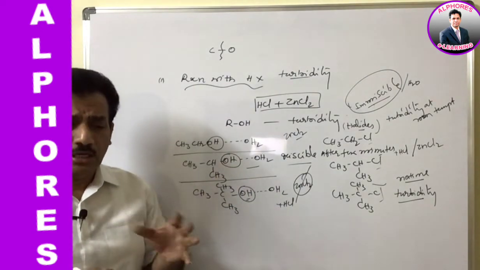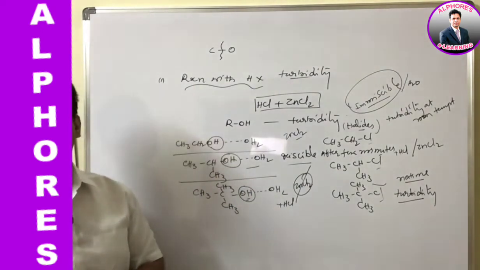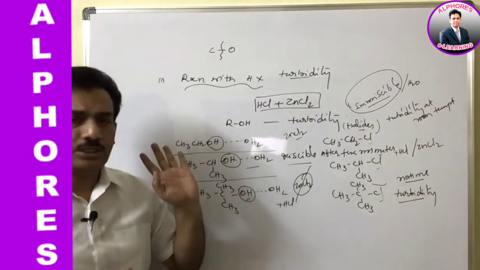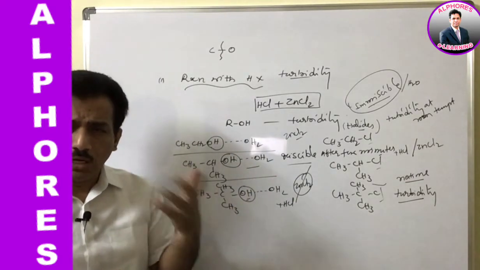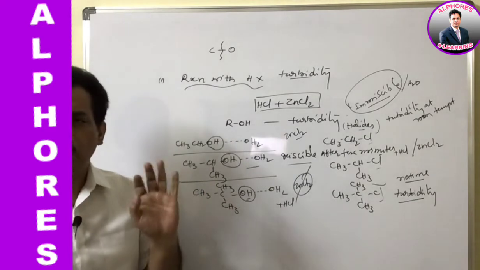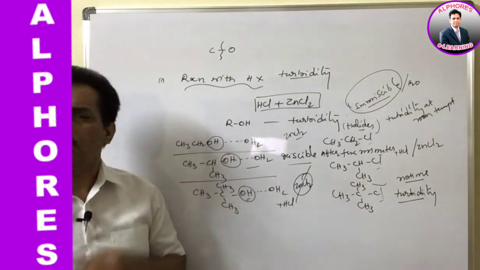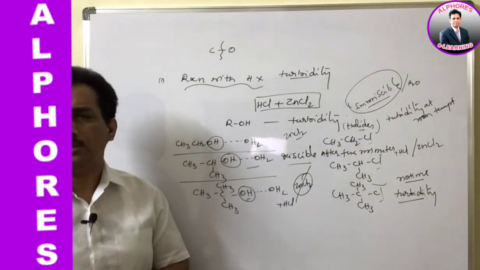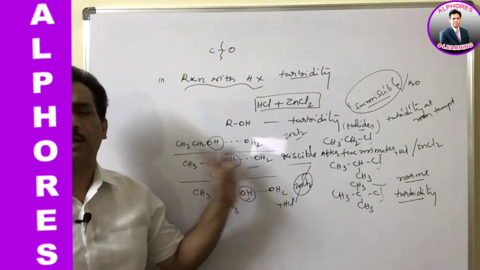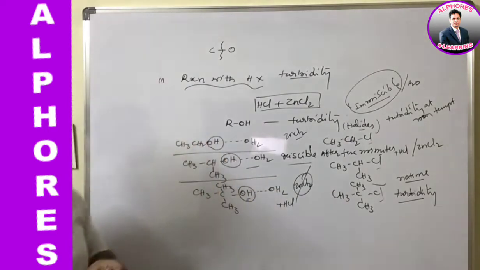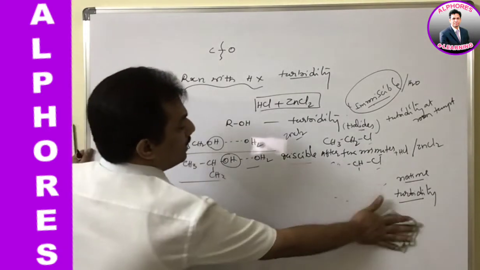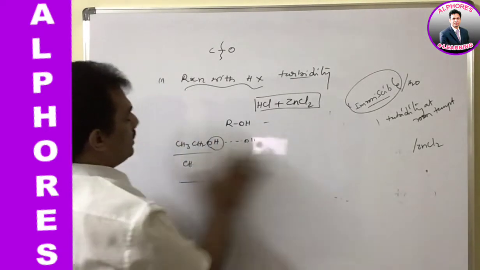And in case the alcohol, even after addition of this Lucas reagent, takes much time and under normal condition, that is at room temperature, does not form the turbidity at all, then we can say that it is nothing but primary alcohol. Like that we can distinguish among primary, secondary and tertiary alcohols from this reaction.